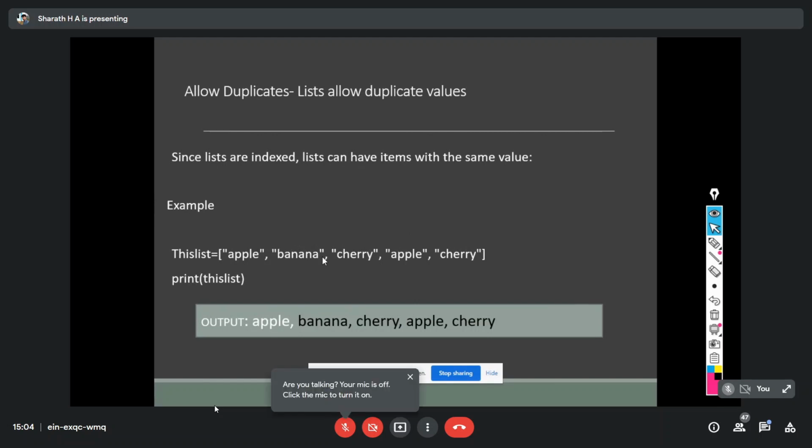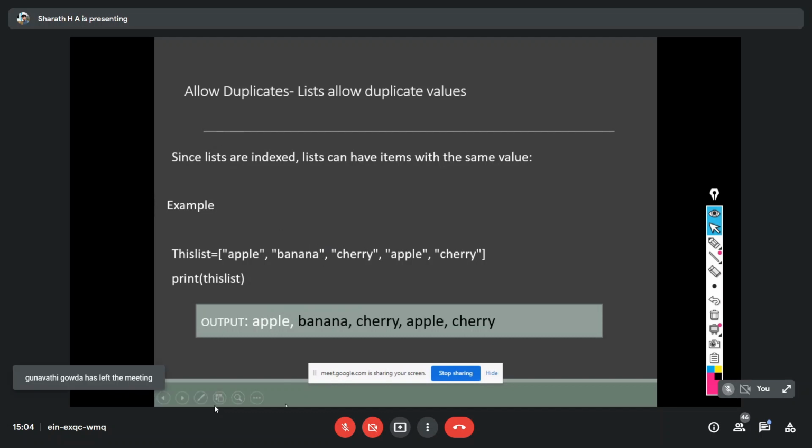Next, we can store duplicate values. As I already mentioned, there is no key value here, so we can store duplicate values here.